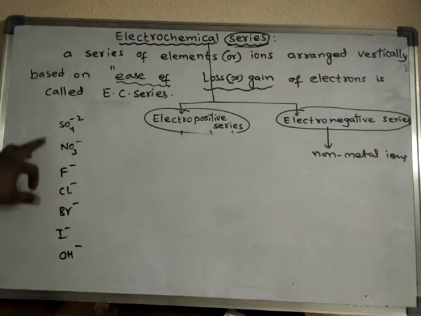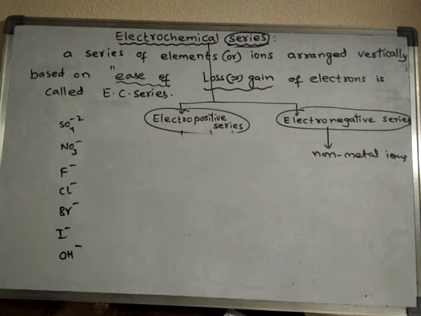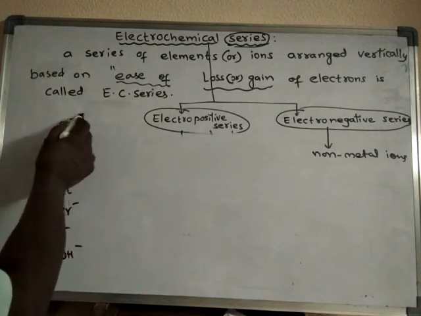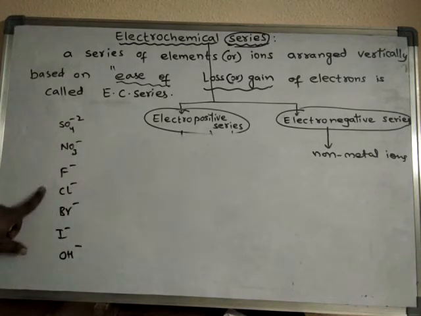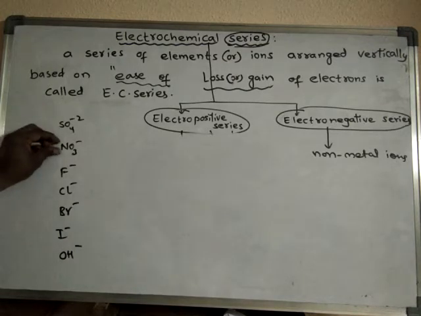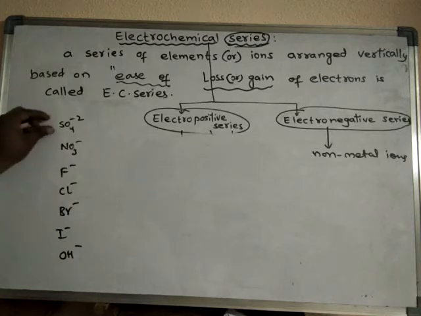The non-metal ions which are placed at the top discharge with maximum difficulty. That means the non-metal ions placed at the top do not like to discharge easily. They want to be in their original form.